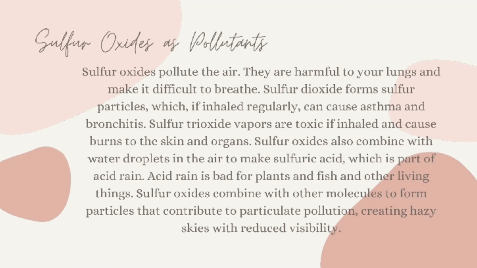Sulfur oxides also combine with water droplets in the air to make sulfuric acid, which is a part of acid rain. Acid rain is bad for plants and fish and other living things. Sulfur oxides combine with other molecules to form particles that contribute to particulate pollution, creating hazy skies with reduced visibility.